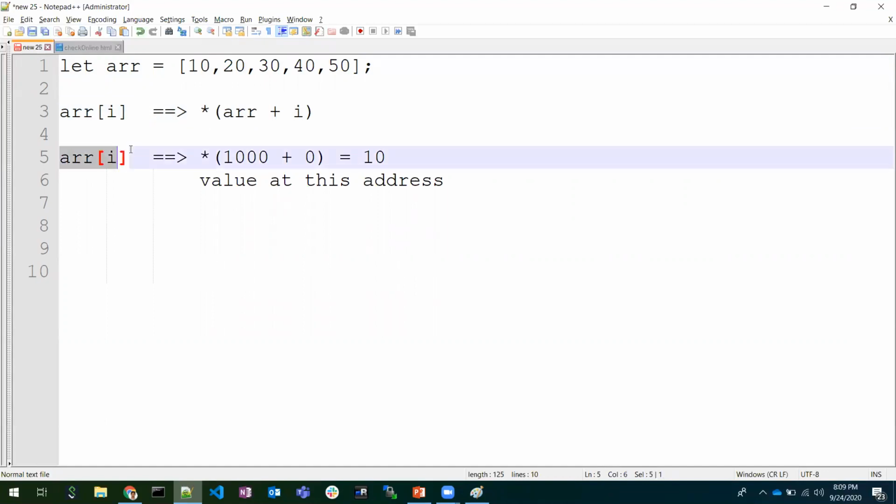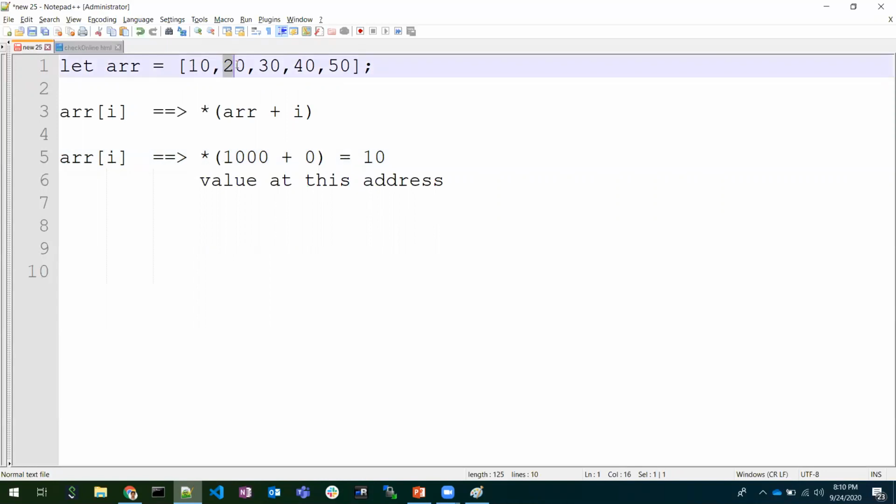Now let's try to decompile this. As we have assigned the array, it means we have given the first reference of the array. So I have the 1000 reference. So 1000 plus 0, where the 0 is the index of the first element. So 1000 plus 0 is 1000. Star means the value at this address. Star 1000 means the value at the 1000 reference, which is the first element. So if we use the index as 1, it means 1000 plus 1, which means 1001.